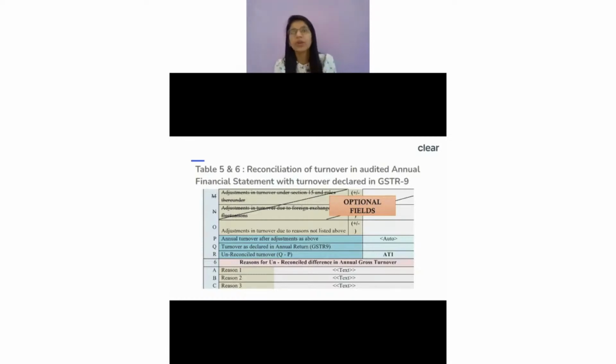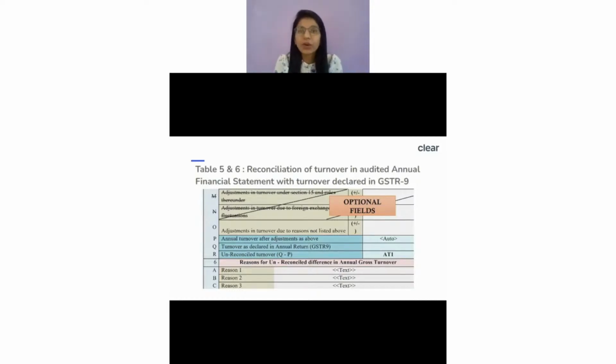And how are you going to come up with this figure? It is nothing but whatever was there in GSTR-9, we have a table called 5N, right? 5N plus table number 10 minus table number 11. That was the turnover which I declared in my GSTR-9 form. So that value will be shown over here.